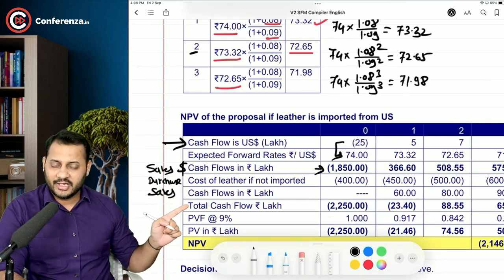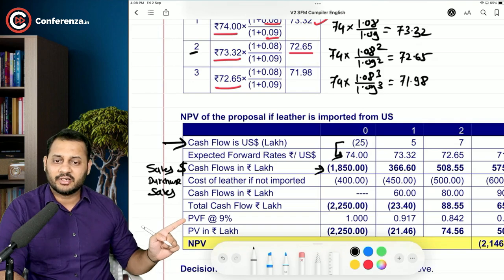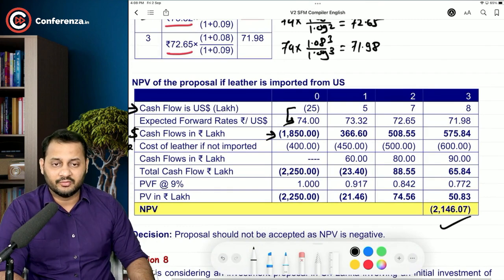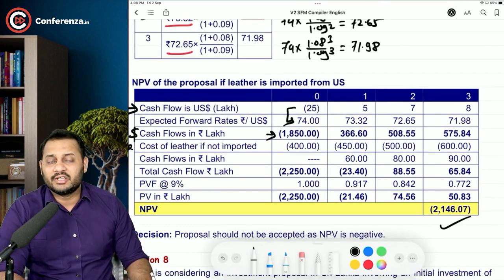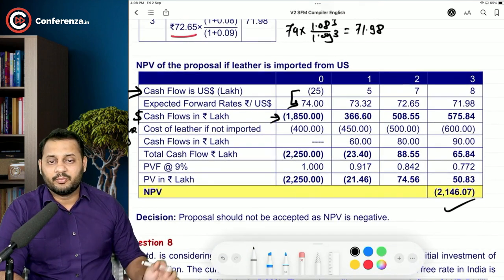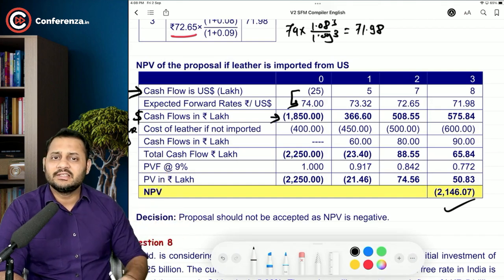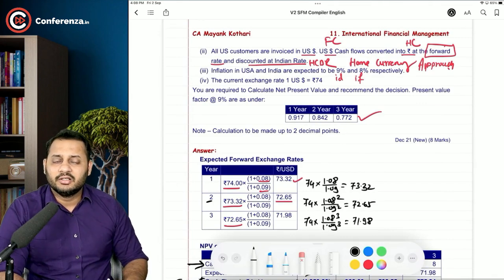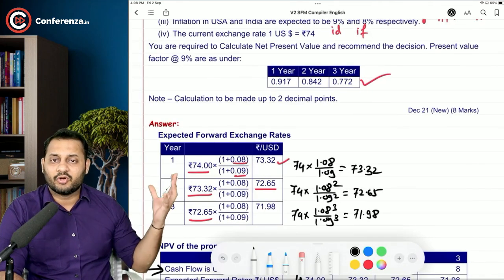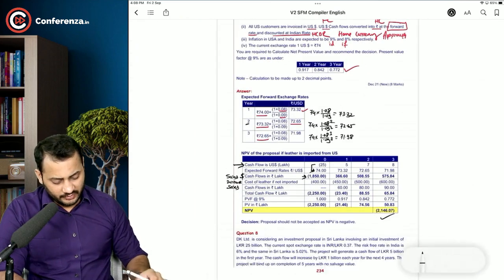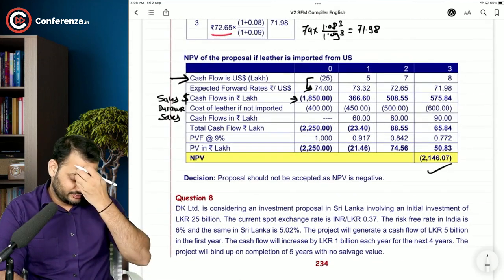So this is total cash flow discounted at the present value factor and the present value in lakhs, and this is the NPV, which is negative 2,146 lakhs. Proposal should not be accepted as the NPV is negative. So this part is very easy. The only thing that we took this question is this forward rate, home currency approach. There will be more questions on the home currency approach. Let's have a look.